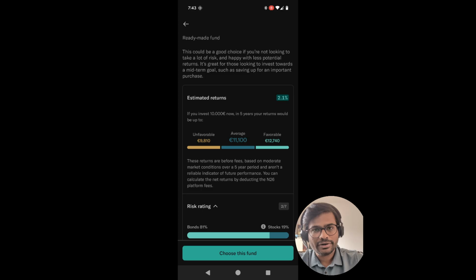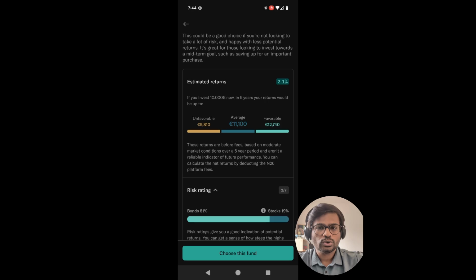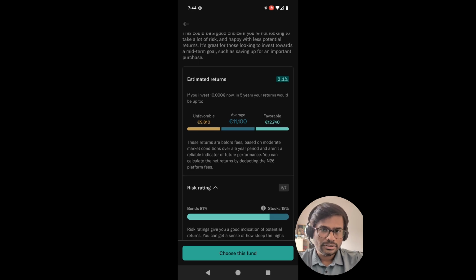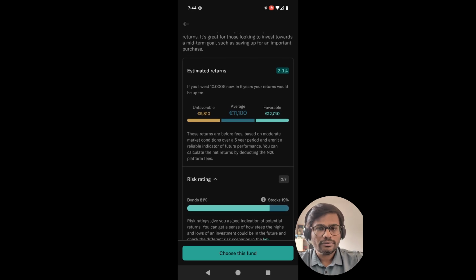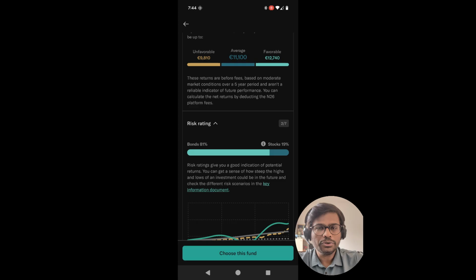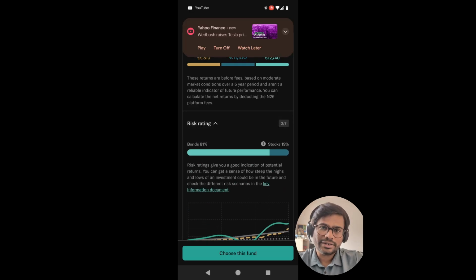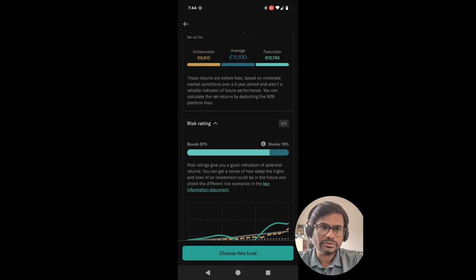There are different types of investors: a low risk taker, a moderate risk taker, and a high risk taker. That is the investment strategy this fund adapts. It's mindful, so what you can expect is roughly 2% returns, which is not even beating inflation.